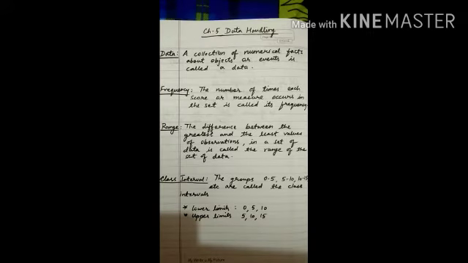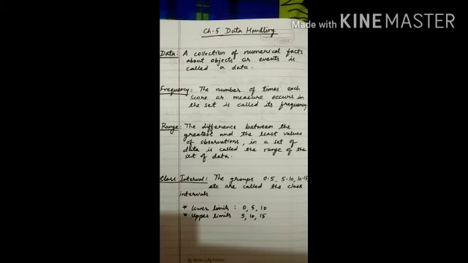A data can be a group, a collection of anything. Suppose the marks obtained by various students in a class test. So this is also a collection of numerical facts. The heights of different students in centimeter. The number of motor vehicles sold in a shop.